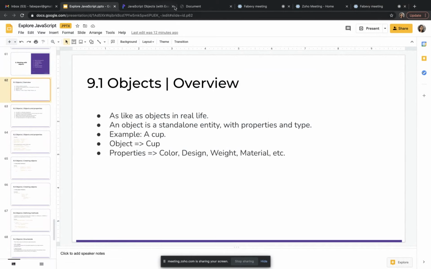Fine. So before going into the JavaScript object, first imagine an object in the real world. What are the objects in the real world? Here I gave an example as a cup. Yeah, cup is an object. And what are the things you can imagine? Like car is an object, your mobile phone, yeah, it's an object.